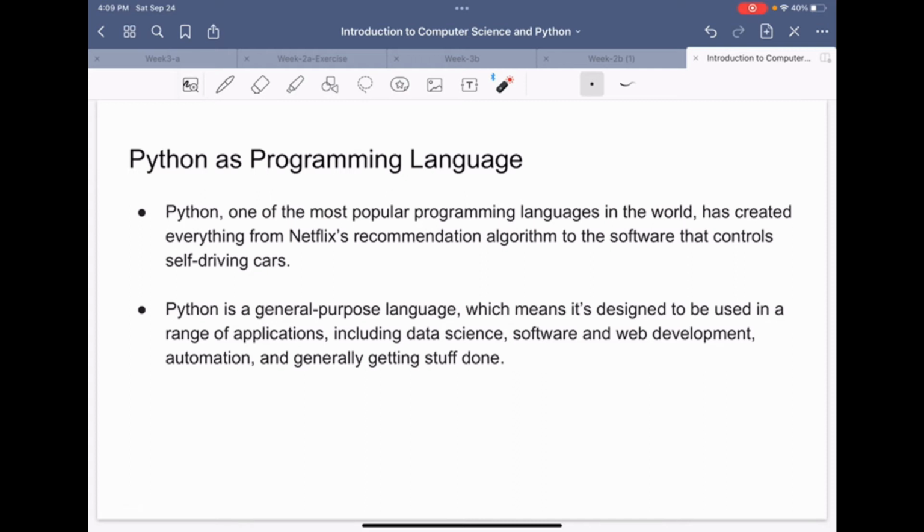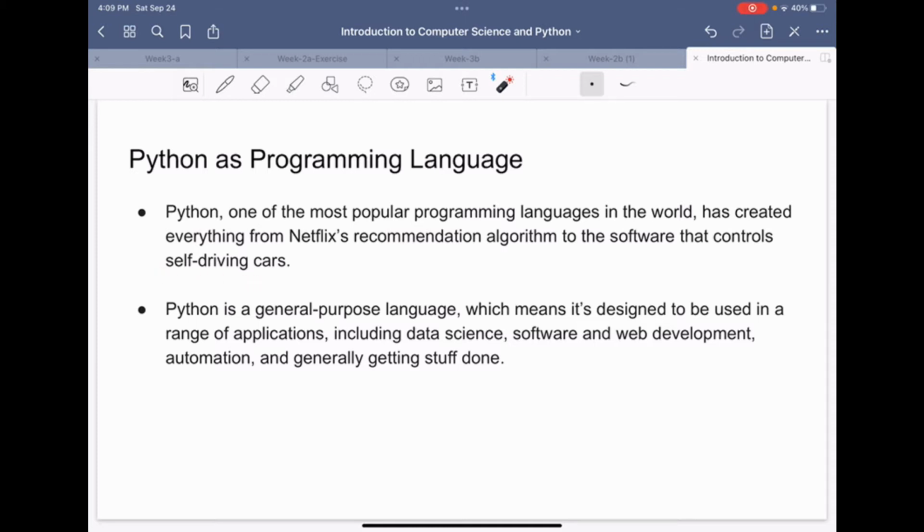Python as a programming language, so we should know about the history of Python, not in detail, but a bit about where that word Python comes from and who was the person who initiated this language. First, we need to know that Python is one of the most popular programming languages in the world. It has created everything from the Netflix recommendation algorithm to the software that controls self-driving cars.